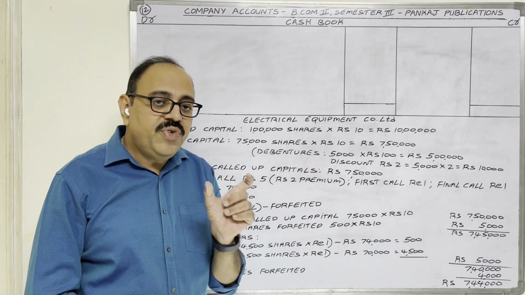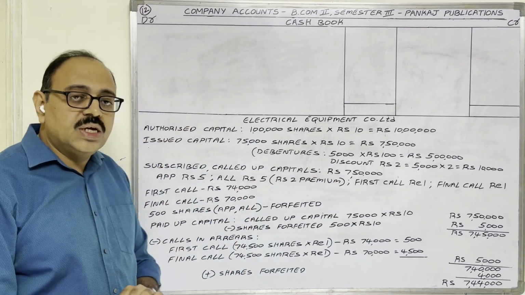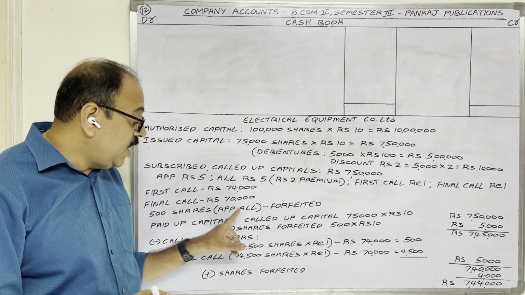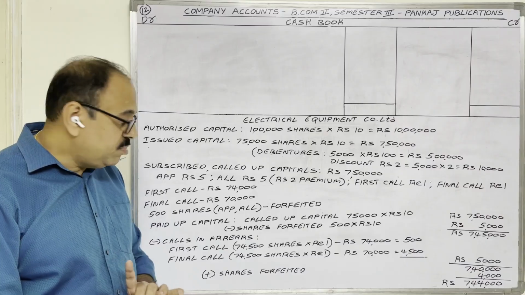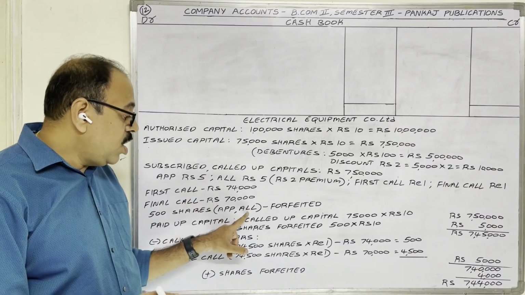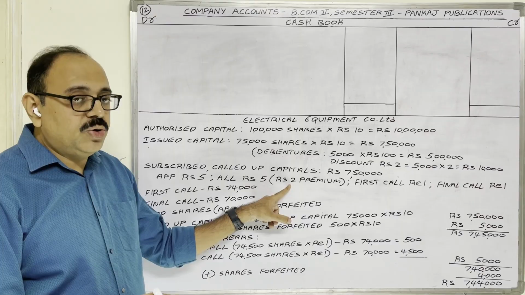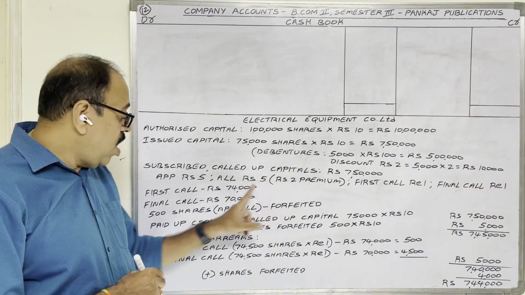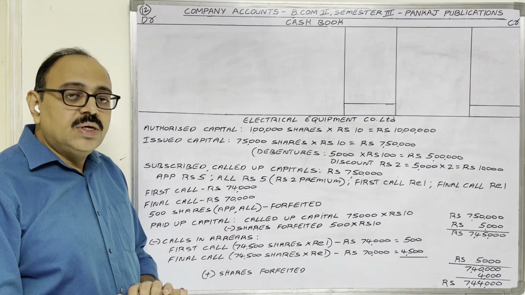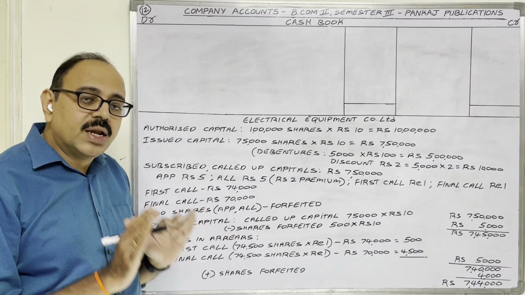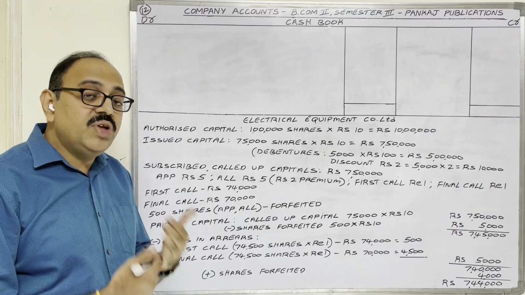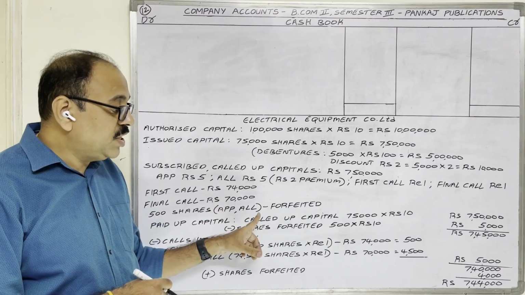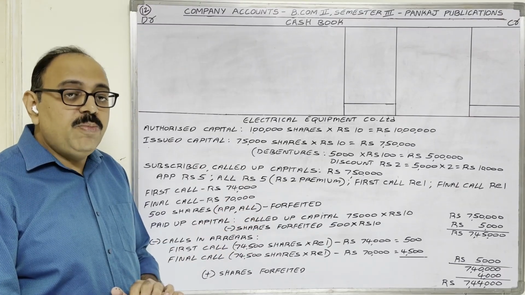And forfeited shares are there, no? 500 shares. On these shares, the company already received application money and allotment money, no? Application money 5 rupee, allotment money excluding premium we should take 3 rupee. So 5 rupee plus 3 rupee, total 8 rupee on 500 shares the company received. So these shares are not yet reissued. Means the amount already received on these shares, 500 shares into 8 rupees per share, 4,000, will be in which account?